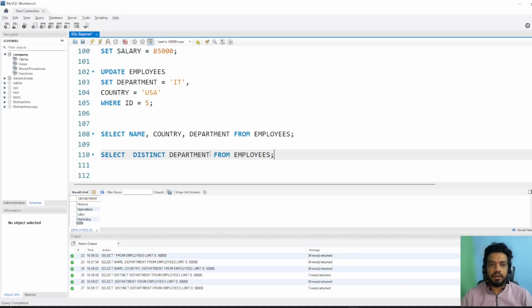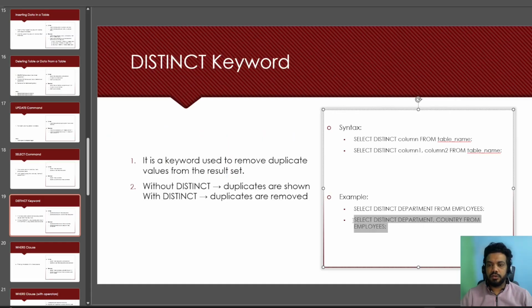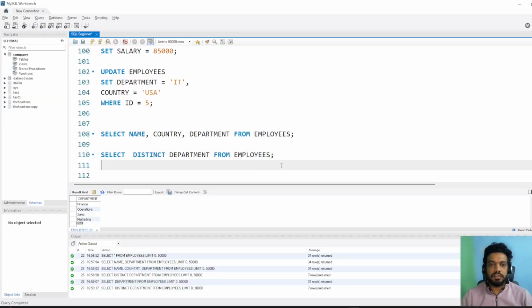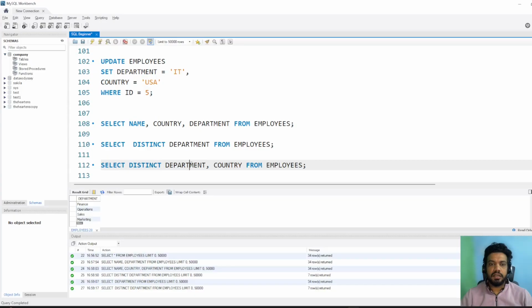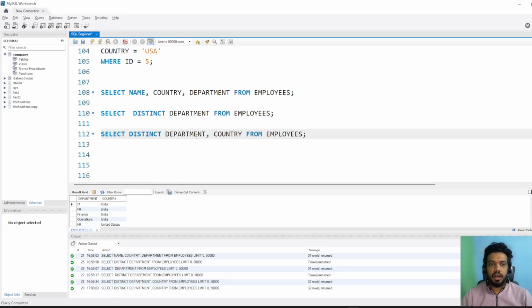If I want unique values for multiple columns, how do I do that? So this is the second command, select distinct department and country. Now we will get the unique values based on both combinations. So now we got the unique values basis this combination, country and department. If I, let's say, sort by department, you can see finance India, finance US, so the value is not repeated, finance Canada, finance Germany. So now unique values are on both the column basis.